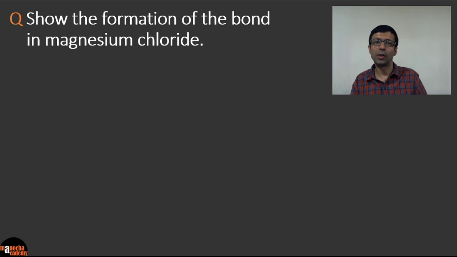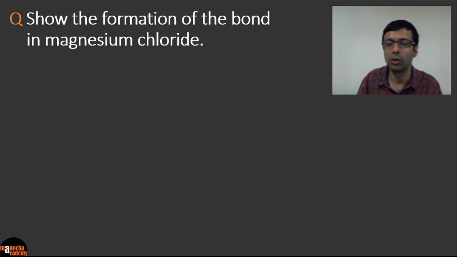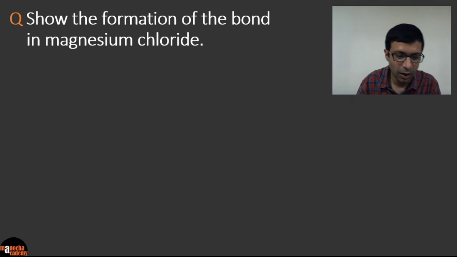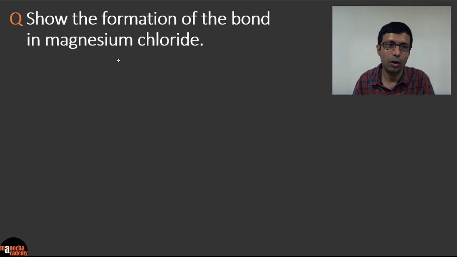Show the formation of the bond in magnesium chloride. Yes, these can be those questions where you get to draw the bond. Again, you need to be a James Bond here. You need to decide whether it is an ionic bond or a covalent bond. So first ask yourself the question before rushing into the answer: is this magnesium chloride an ionic bond or a covalent bond? Let's see if we can apply our concept.